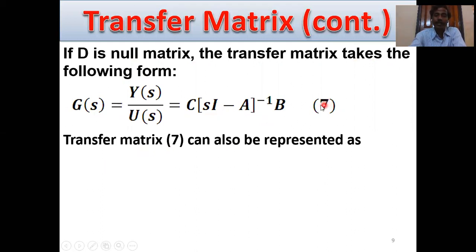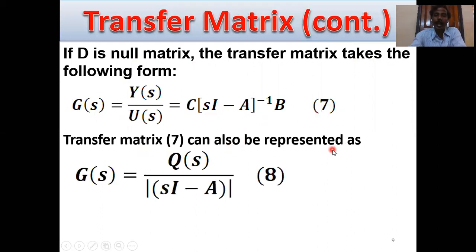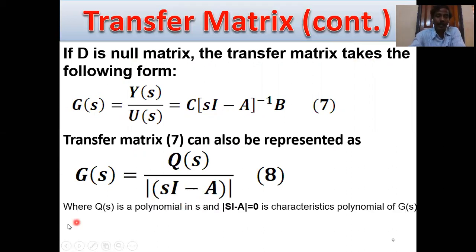The transfer matrix can also be represented as G(s) equals Q(s) by determinant of (sI minus A), where Q(s) is a polynomial in s. And determinant of (sI minus A) equals 0 is called the characteristic equation of G(s), because the transfer function G(s) equals Y(s) by U(s) equals G(s) by 1 plus G(s)H(s).